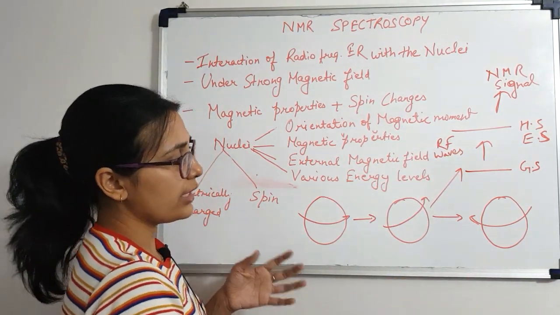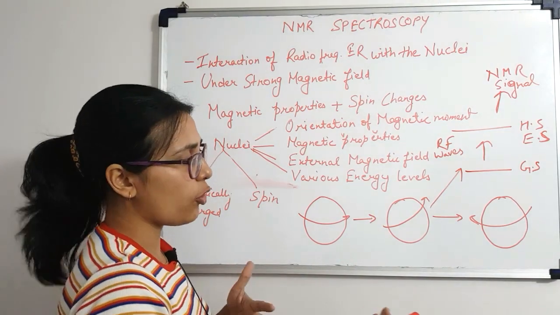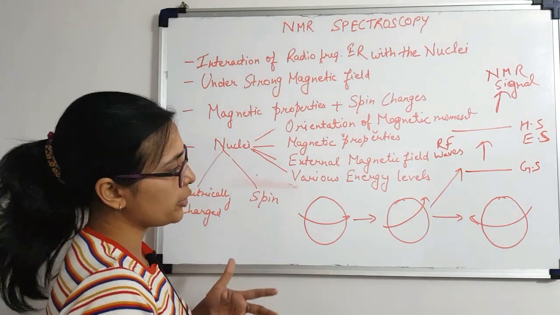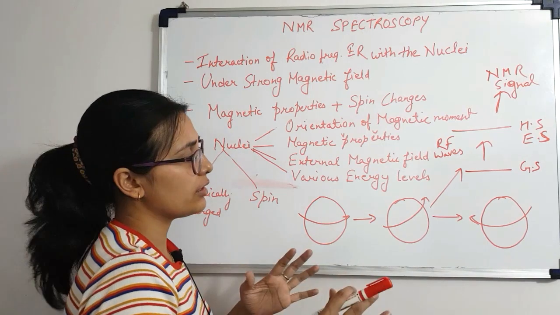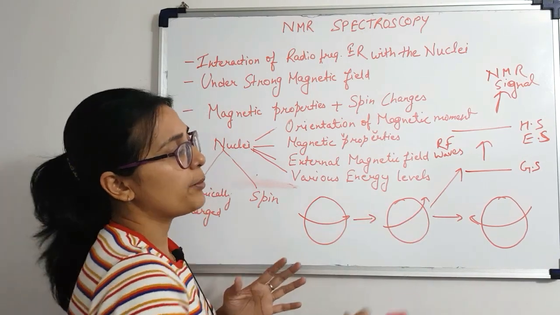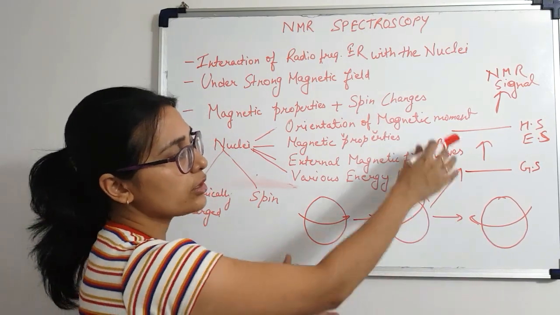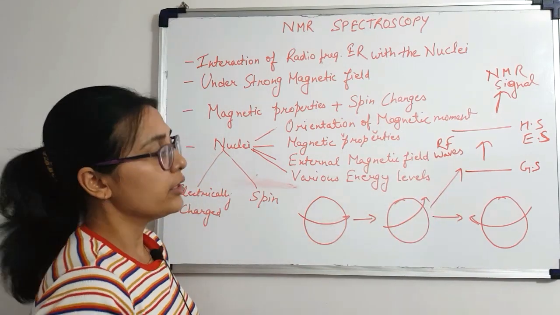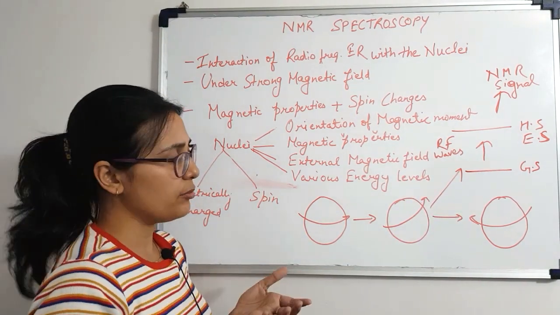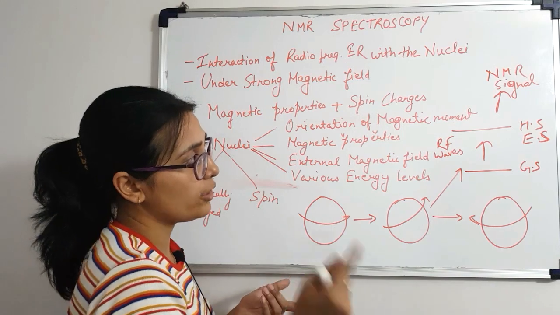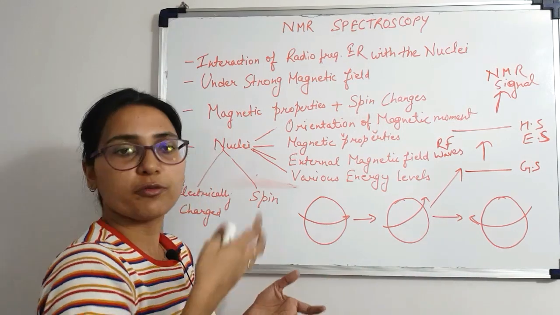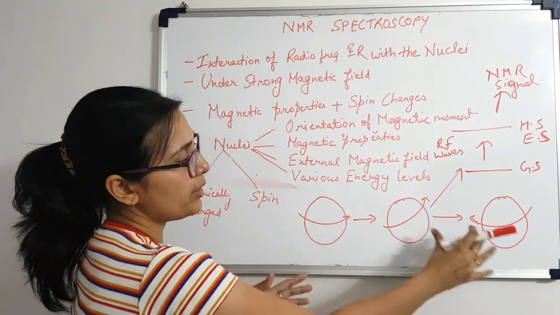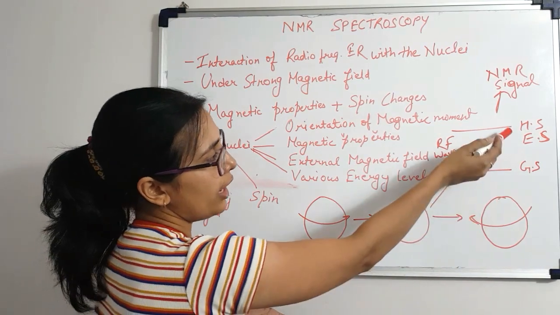However, it can still stay in precessional orbit with the precessional frequency. So there is going to be a change in the orientation of the axis, but if you remove the radiation, it is going to come back to the ground state. So both the external magnetic field is required, and also the absorption of radio frequency is required for a particular nucleus to move to the higher state.